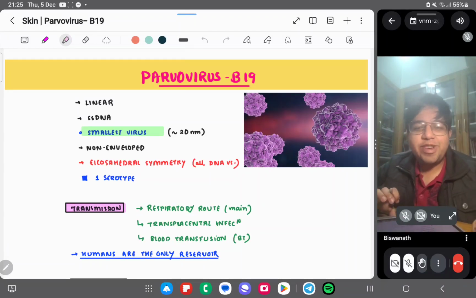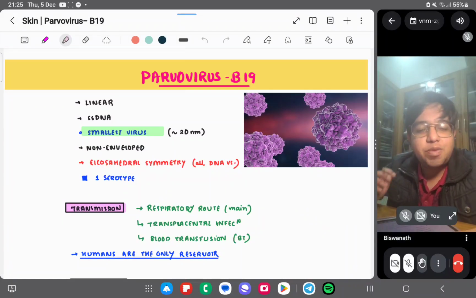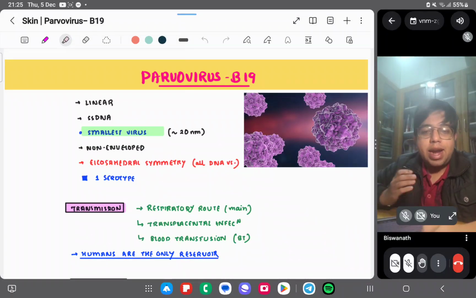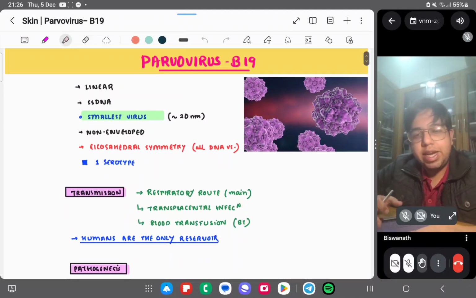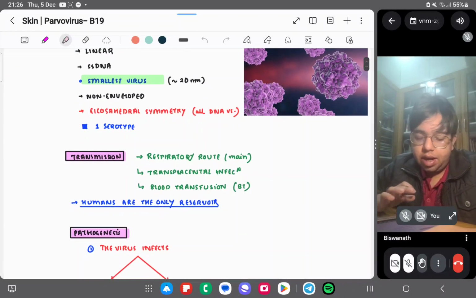So welcome. Here we are starting our discussion on parvoviruses. Parvovirus B19 is the most significant one. The smallest virus is the parvovirus, and it has linear ssDNA. It is non-enveloped with icosahedral symmetry.